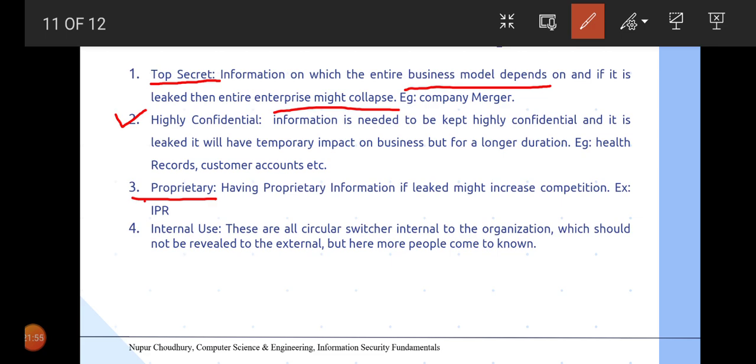The fourth important category is internal use, and these are the circulars which are internal to the organization. That means the notices that you share within the organization. For example, in an academic institution, the class test routine or the examination routine, all those things are shared internally, but it is not shared externally. So those kinds of information are categorized under the internal information, and more people come to know about it.